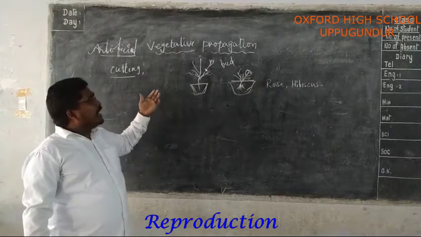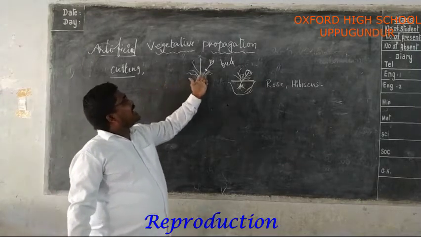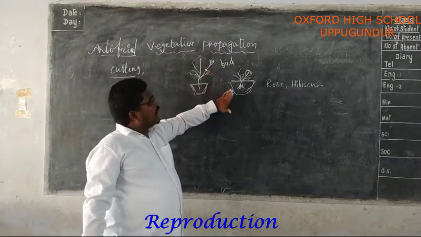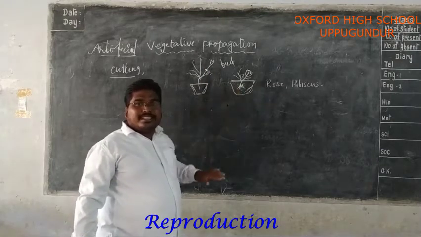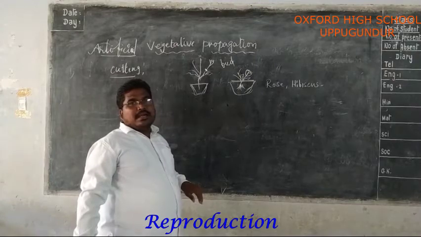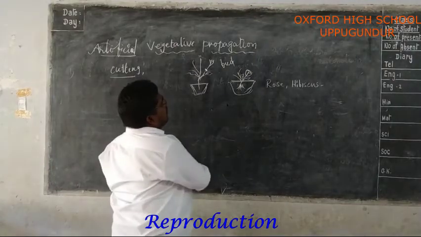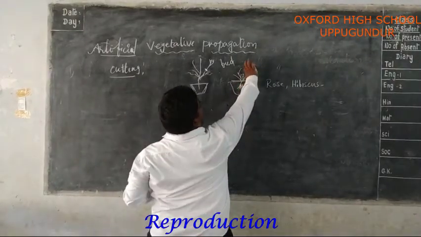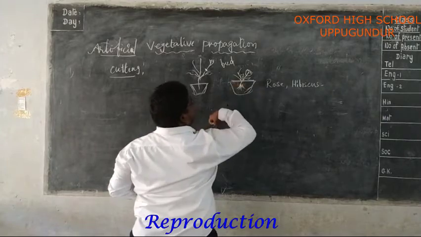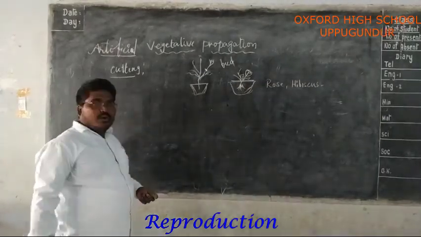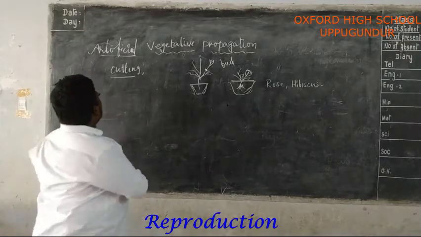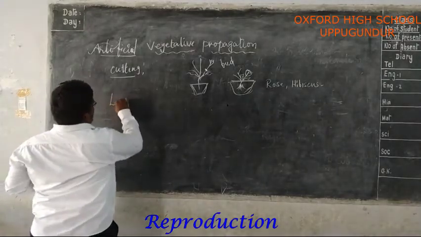Okay, when a piece of the parent plant having a bud is cut off and buried in the moist soil from the existing plant, after a few days the cut part having the bud develops its adventitious roots and leads its life as an individual. Example, rose and hibiscus. The next one is layering.